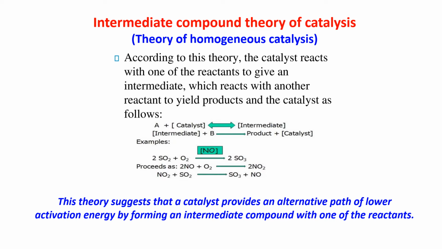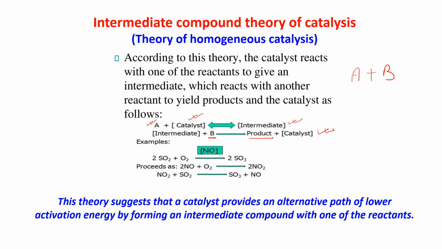Suppose there is a reaction going on between A and B. Now first, the catalyst is reacting with A, one of the reactants, and it is giving you an intermediate. Now that intermediate is reacting with B and it is giving you the product, and the catalyst will come out as it is.